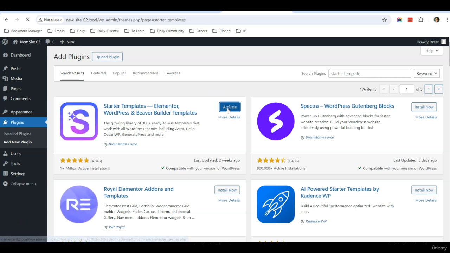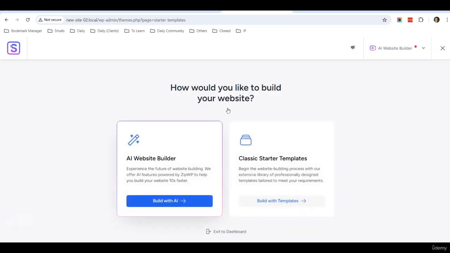So once you click the activate button, it will bring you to this screen. Okay, so notice that now there are two options. One is AI website builder, one is classic starter template. So normally for the past several years, I've been using this option that contains a lot of beautiful professional templates for me to choose and use and configure.